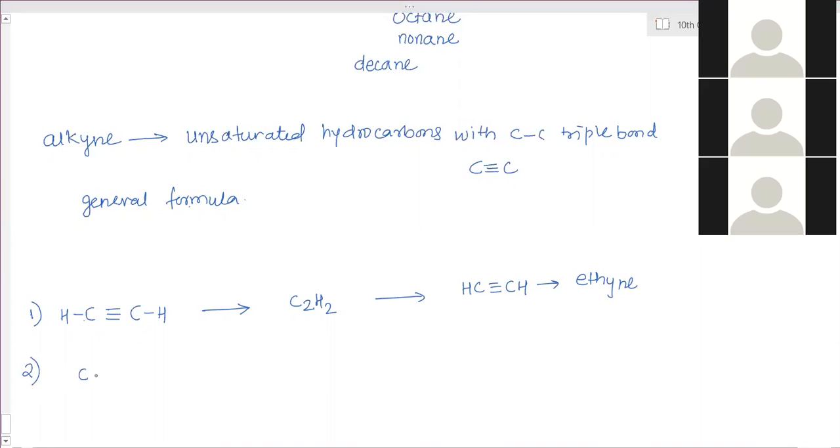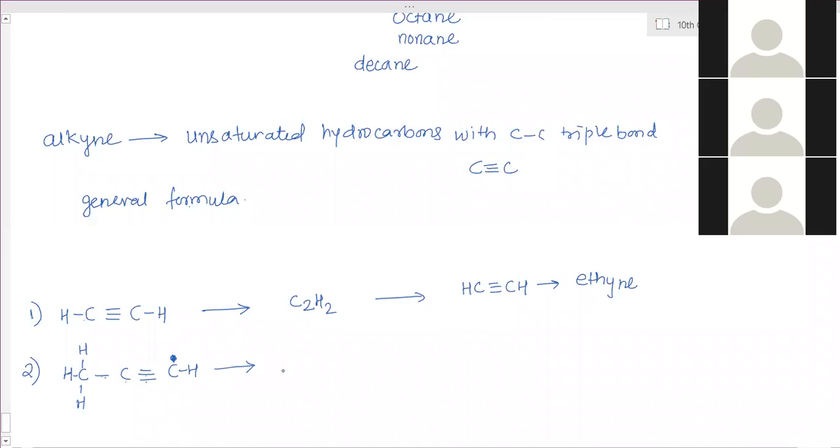Then 3 carbon atoms, 1, 2, 3, with a triple bond somewhere, either here or here, both are the same. Now this carbon atom, 1 electron is shared, so 3 are left out: 1, 2, 3. This carbon atom 1, 2, 3, 4 already done, so no hydrogen is required. Now this carbon atom, 3 are there, so 1 is left out. You can connect it here or here, anywhere.